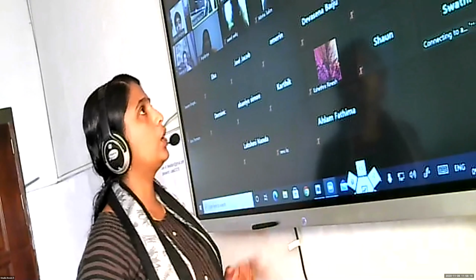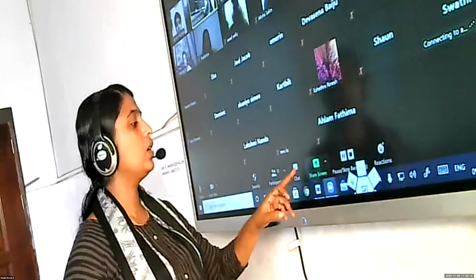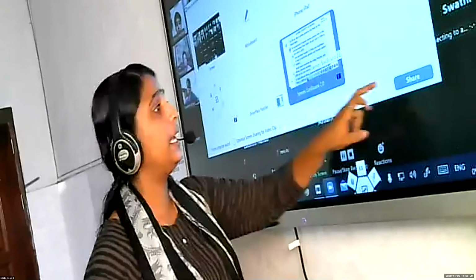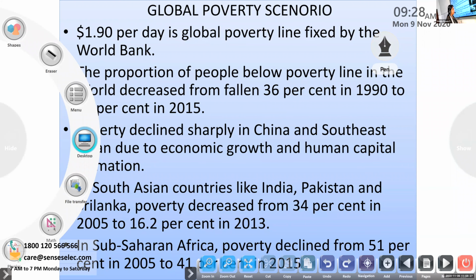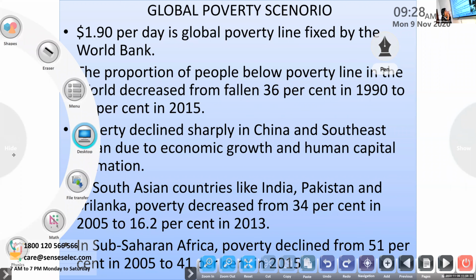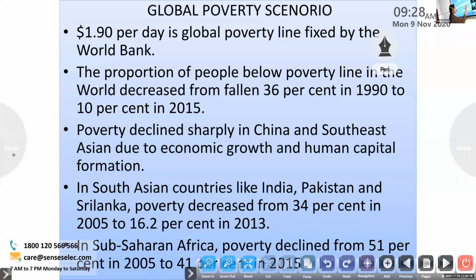Okay. So till that topic we discussed in the last class. And now we are going to discuss poverty in the world scenario: worldwide, whether poverty is increasing or decreasing, and what percentage of the total population is living in poverty. It is not Indian, it's a world scenario.